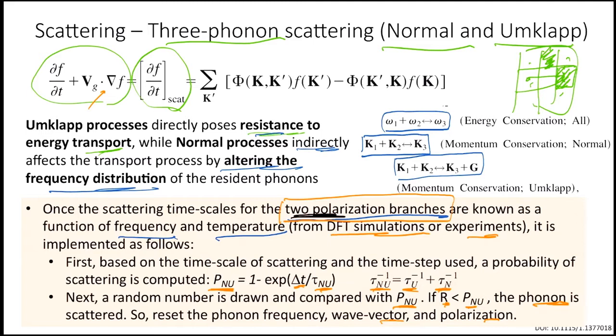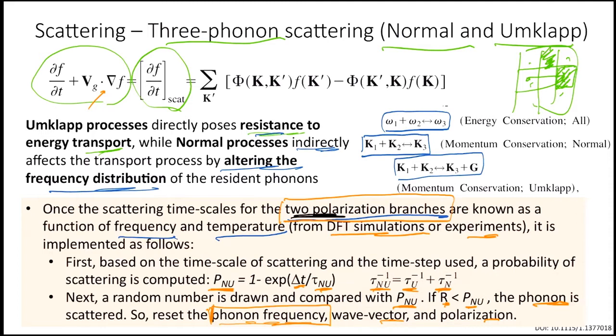If the phonon is scattered, then we would reset the phonon frequency, wave vector, and polarization, the same way we did it in the initialization. We would come to that in the next lecture. This reset of phonon frequency is not done through the same distribution. It is done through a slightly different distribution, which corresponds to the tau part also. We would come back to that in the next lecture.